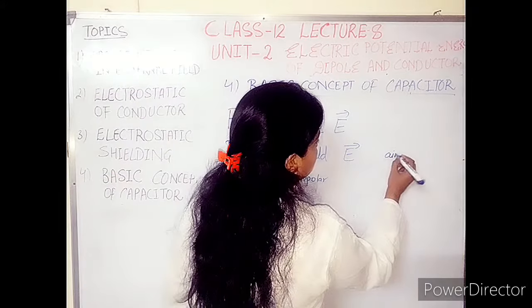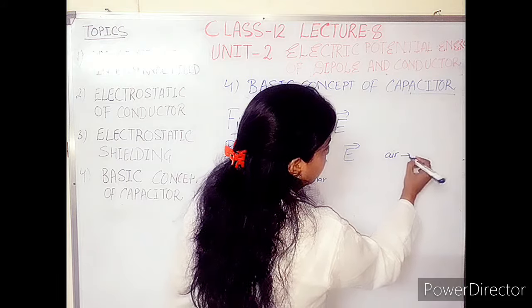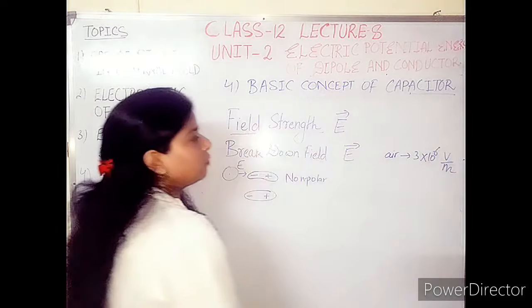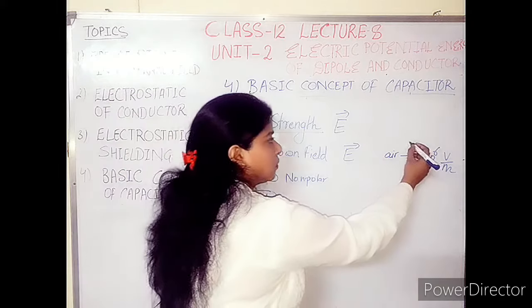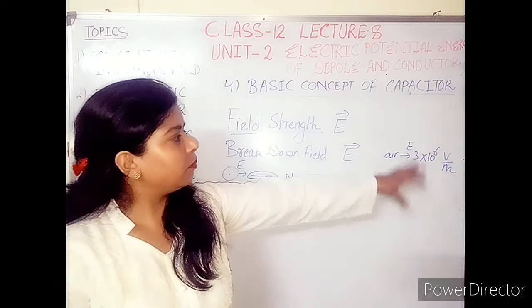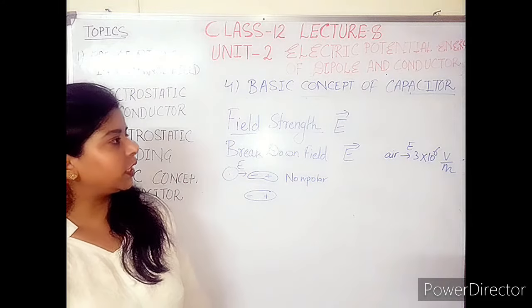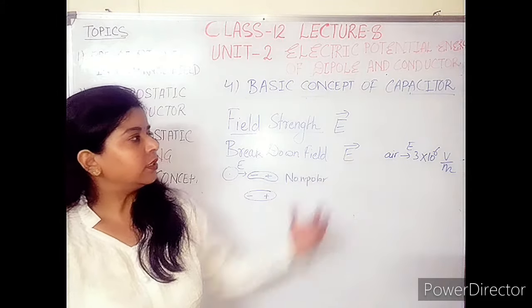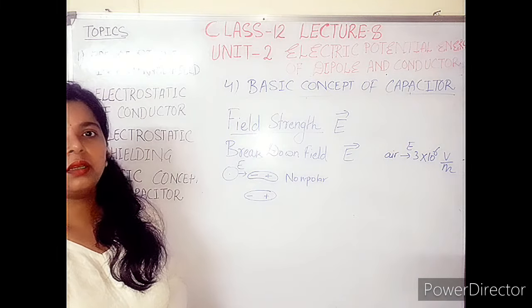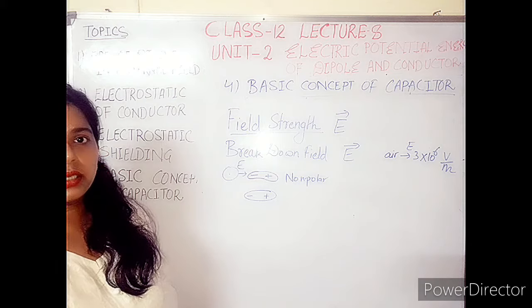You can note down this point: its value for air is 3 into 10 to the power 6 volt per meter. This is the value of E, the breakdown field for air. So if we apply more electric field in air, then the air will break down. Air particles, air molecules will break down. So that is the condition.